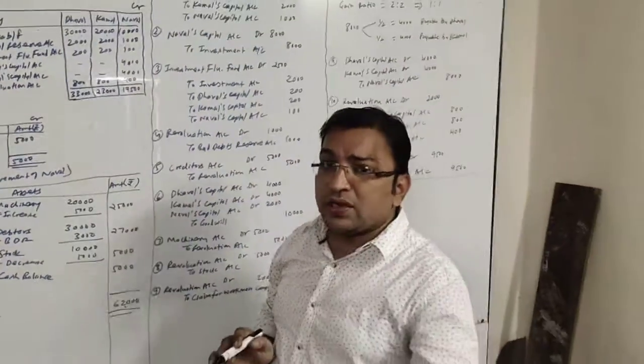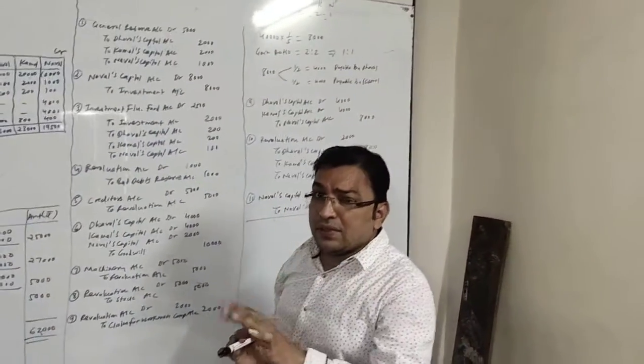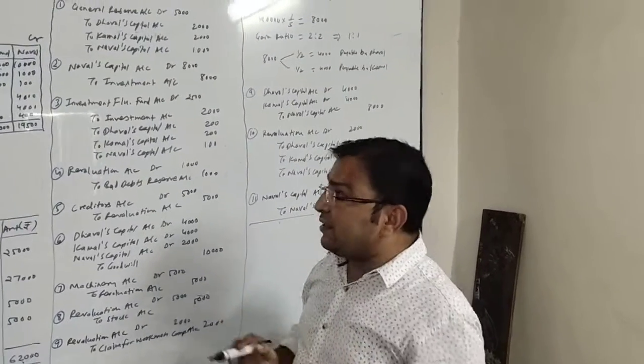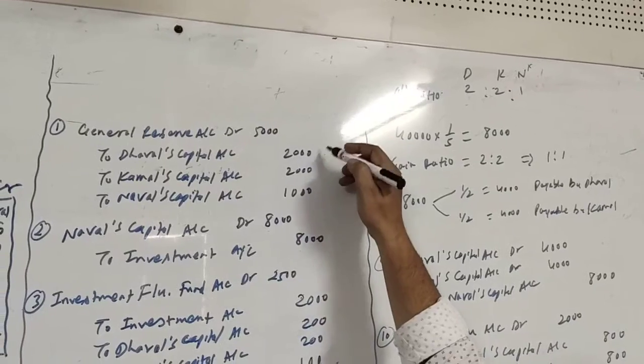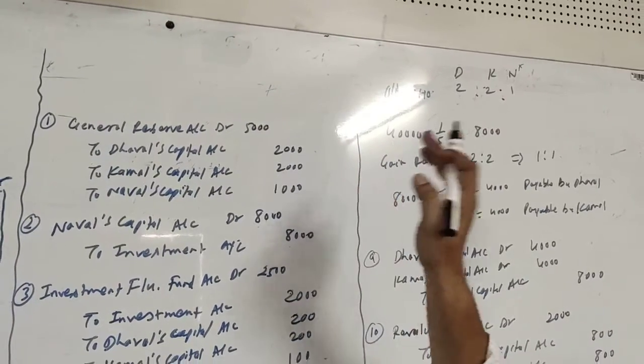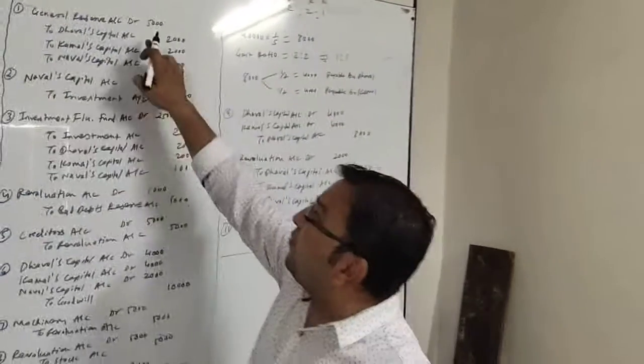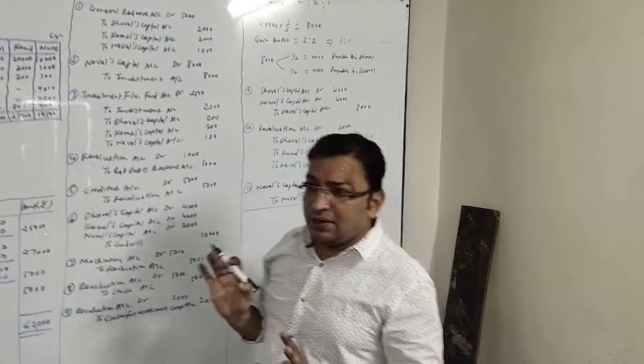Now we also need to pass journal entries for all such things. So for this general reserve, this will be the entry: General reserve account debit to Dhaval's capital account, to Kamal's capital account, to Naval's capital account. 5,000, 2,000, 2,000 and 1,000.